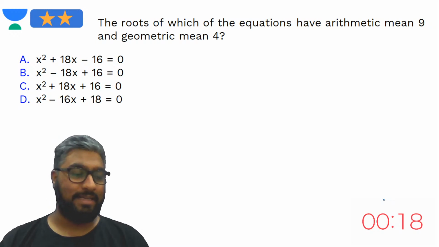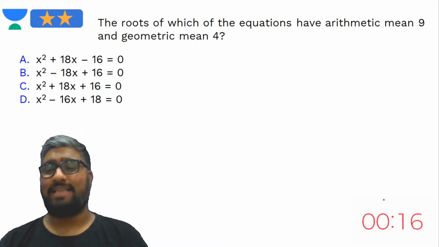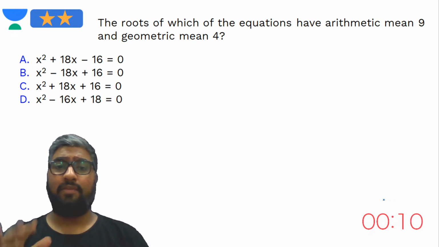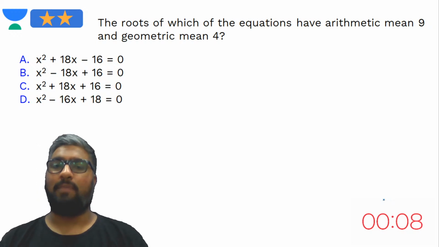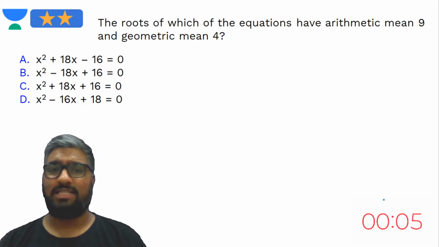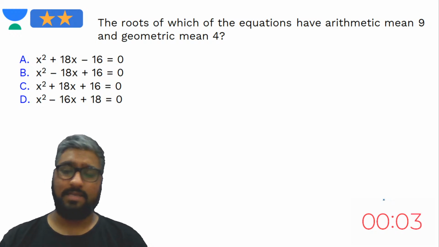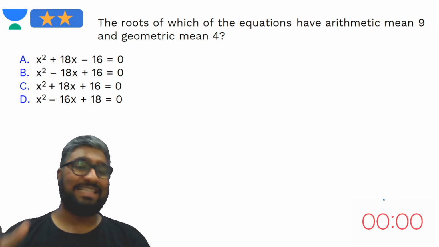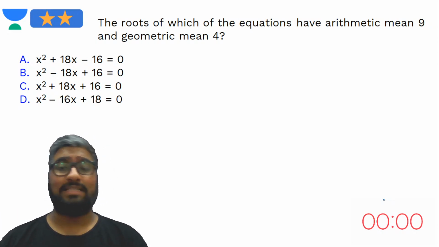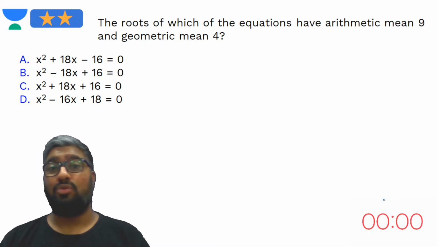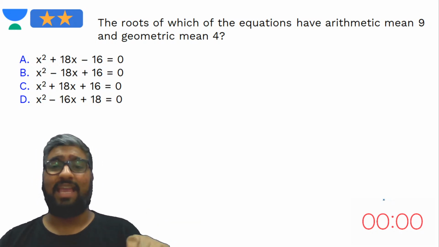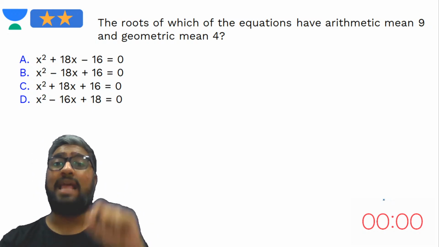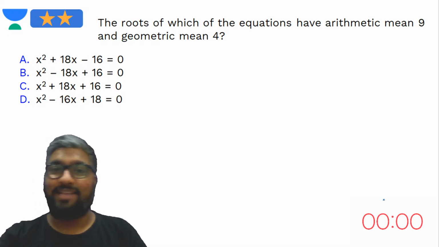Vibhor has killed it, ladies and gentlemen. A 2-star question in less than 30 seconds. Very nice, very good. Others, if you think there is a small problem here with the question, you're not able to understand what geometric mean means, do not worry. Our time is done anyways, right? 60 seconds are done on the clock, which means every extra second that you consume, you have to be very careful about it. You need to keep telling yourself that no, I should not be taking this time anymore.